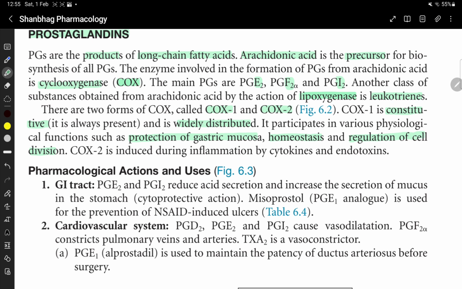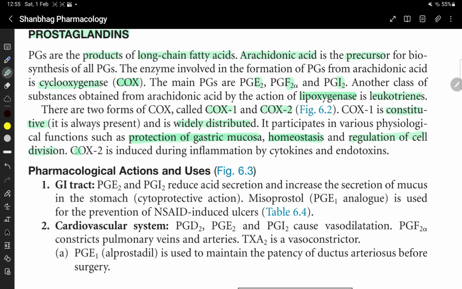COX-1 is constitutive, it is widely present. It participates in various physiological functions such as protection of gastric mucosa, homeostasis, and regulation of cell division. COX-1 is also responsible for homeostasis and regulation of cell cycle.